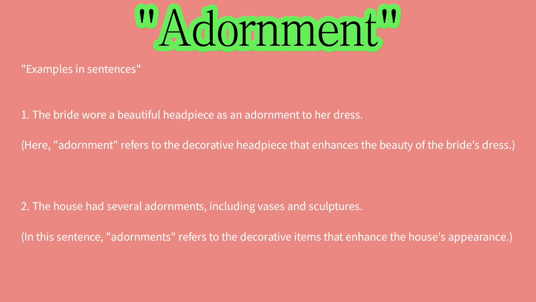Examples in sentences. 1. The bride wore a beautiful headpiece as an adornment to her dress. Here, adornment refers to the decorative headpiece that enhances the beauty of the bride's dress. 2. The house had several adornments, including vases and sculptures. In this sentence, adornments refers to the decorative items that enhance the house's appearance.